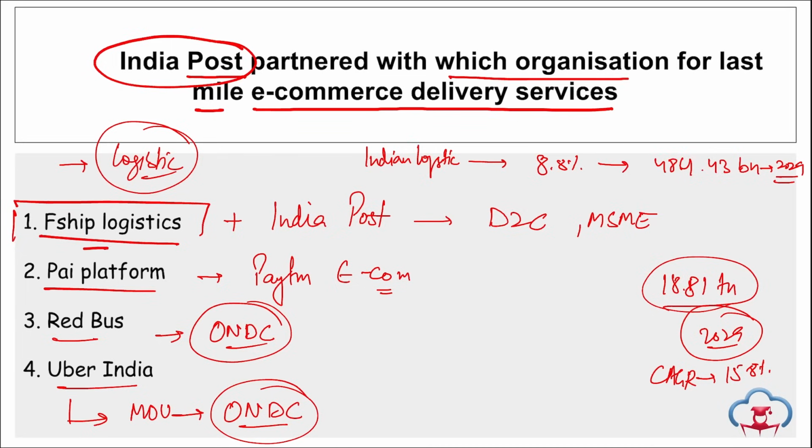Correct? So F-Ship Logistics partnered with India Post, basically to enhance the logistics sector, correct, and help the MSMEs and D2C customers, and make sure that the logistic gap that we are facing is covered. Then Pi Platform is the new name of the Paytm e-commerce platform. Then Redbus partnered with ONDC to enhance the services and to cater to more of the market. And Uber India also signed an MOU with ONDC so that more and more services can be provided and better marketing can be done on this ONDC platform using the Uber mobile application.